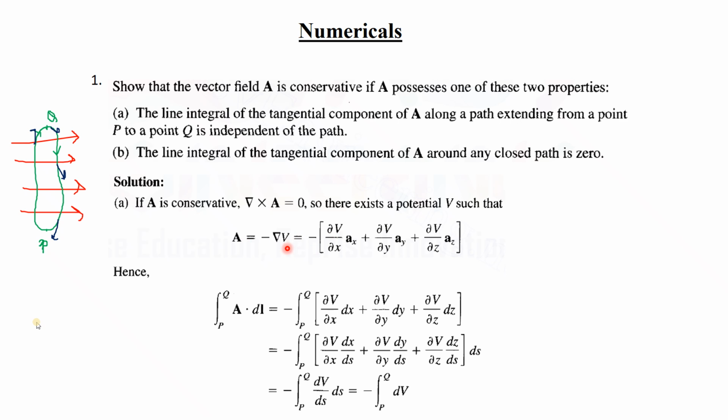That means the gradient of V is represented like this and minus is written in front.